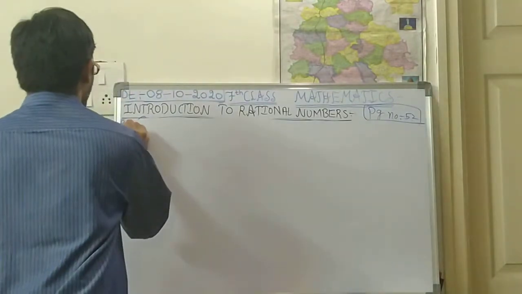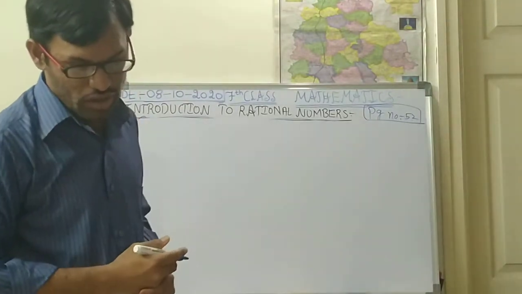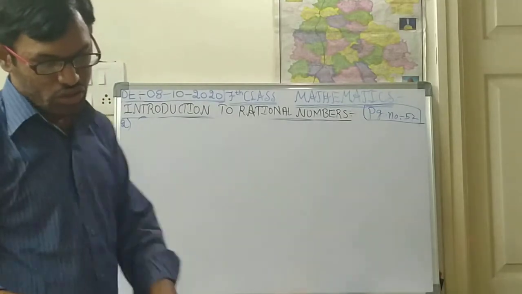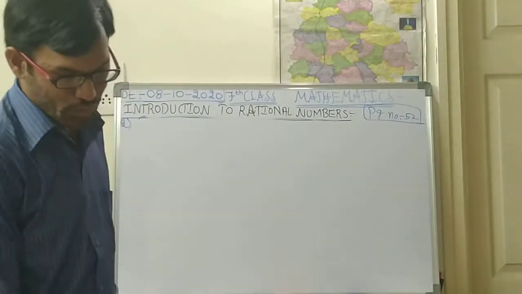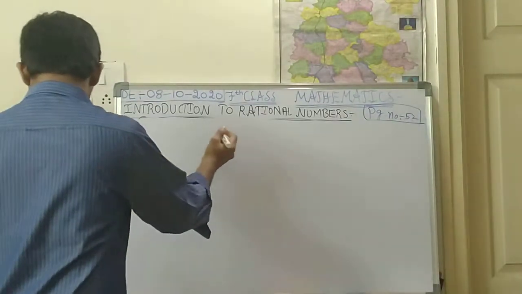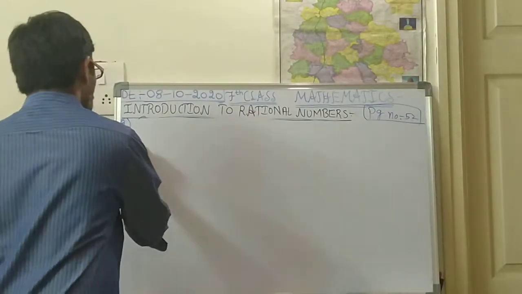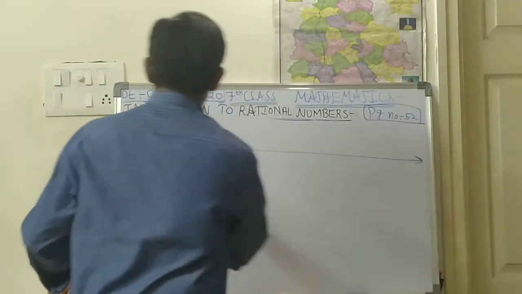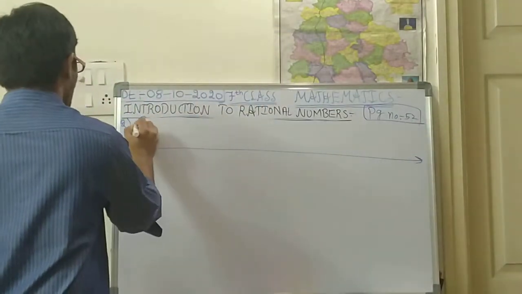See children, second bit. In this second bit, consider the following numbers on a number line. Okay, so on the number line you are supposed to consider these numbers, children. I am drawing a number line, children. First of all I am writing the numbers.